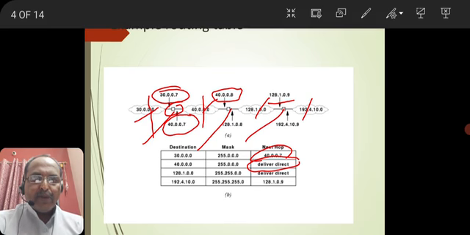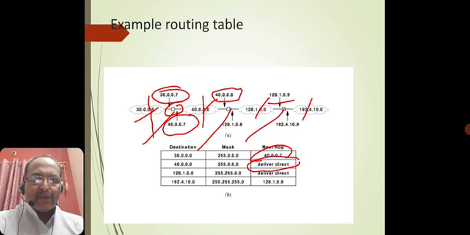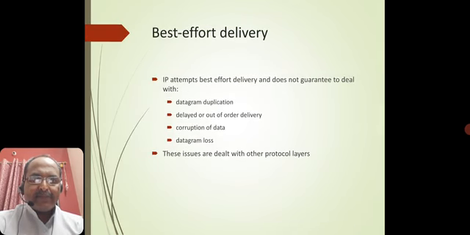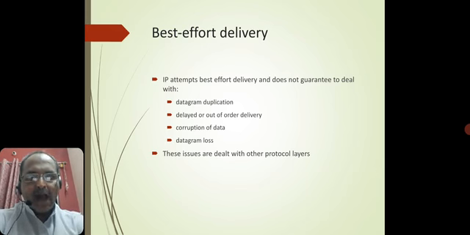Okay, we'll move on to the next important criterion, which is best effort delivery. In the technique of best effort delivery, IP attempts an effort but does not guarantee to deal with three important things. One is datagram duplication, where the possibility exists, we always make an effort, but we cannot assure.